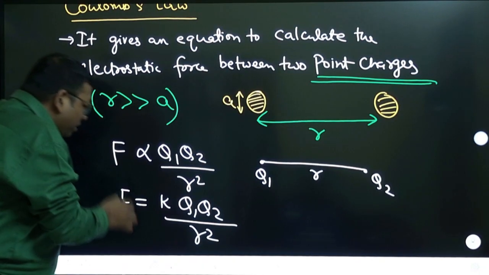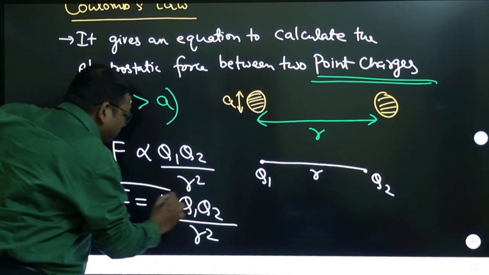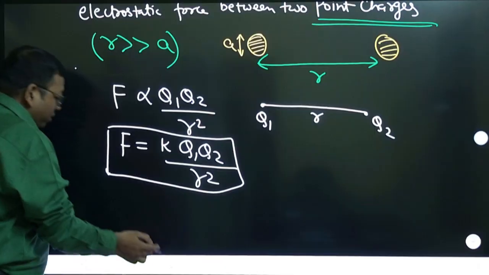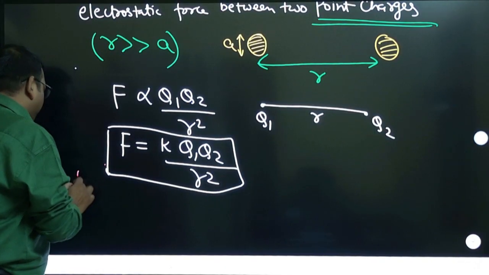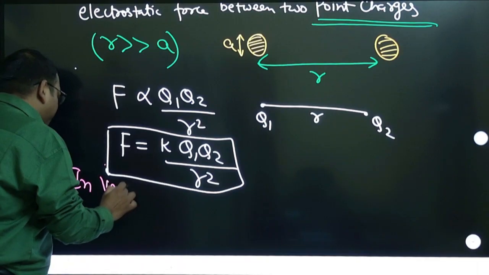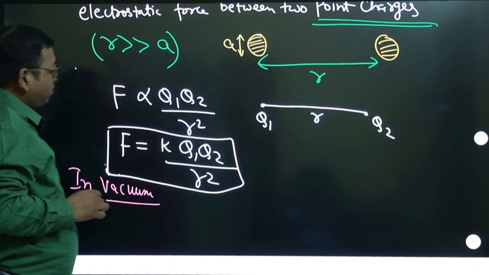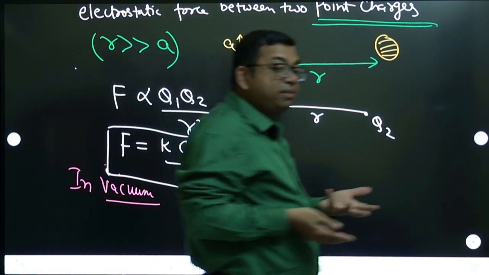Okay. Now the important point to note is, what is this small k? Also note that we are writing this in vacuum. What about the medium, if you write?